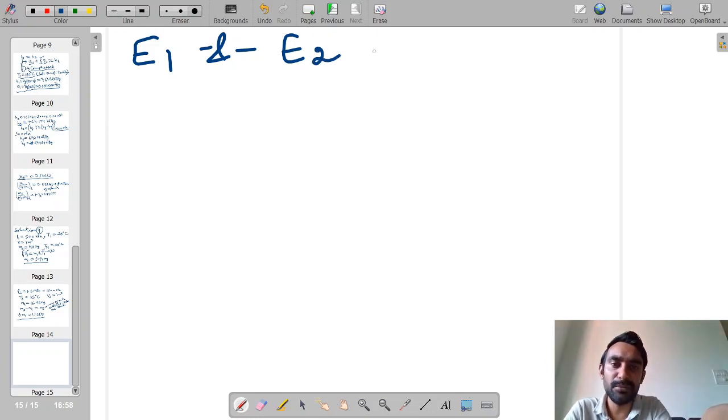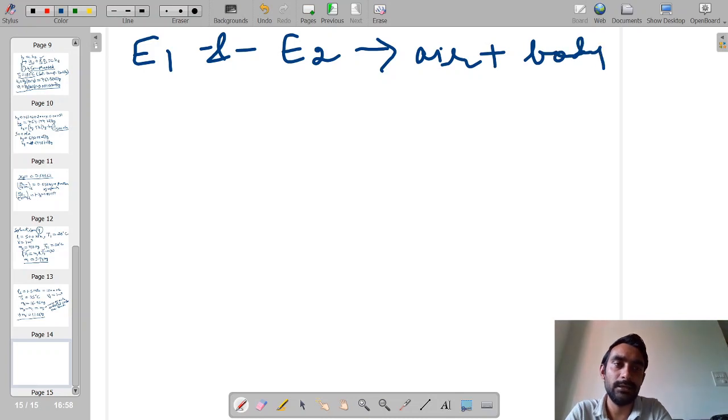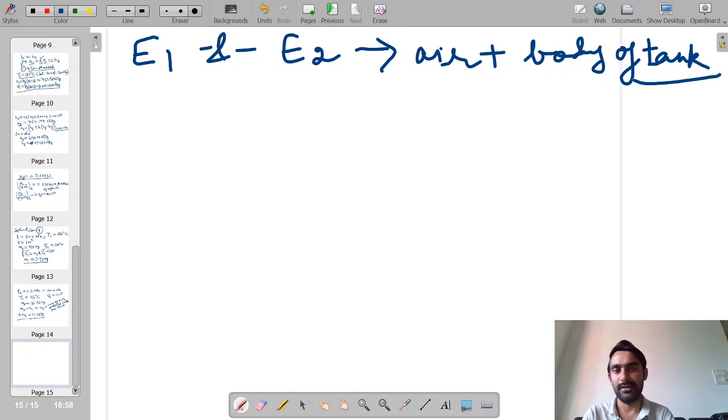One thing you have to remember here is that the system comprises air plus the body of the tank, because the steel also has an equivalent rise in temperature as that of the air. So our system comprises both the body of the tank as well as the working fluid.